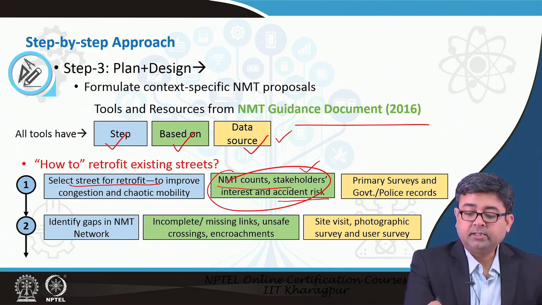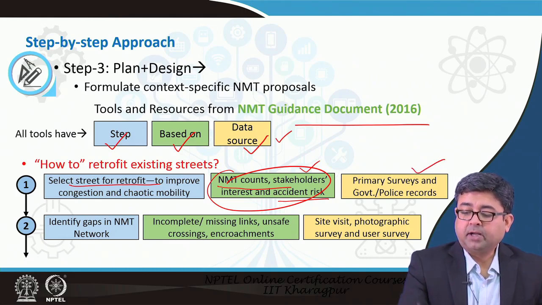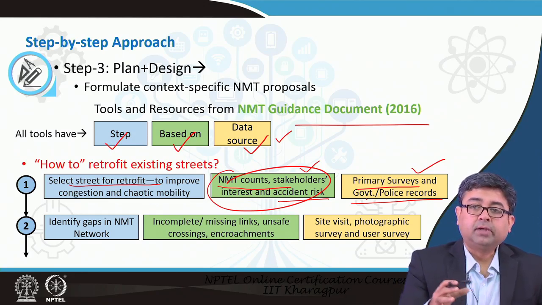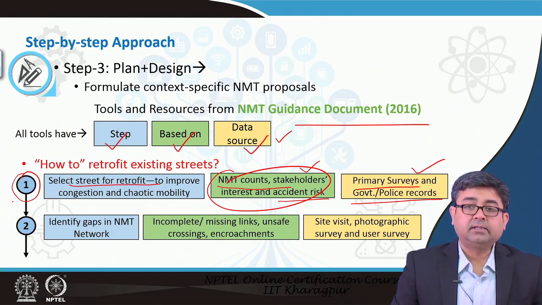And where do you get this information from? What is the data source? You can either conduct primary surveys or, for example, get accident records from police records or government records. So, that is how you can go about this first step in retrofitting existing streets.